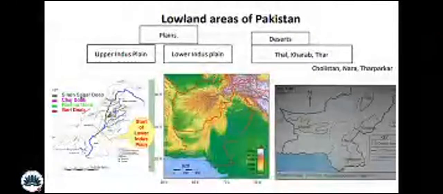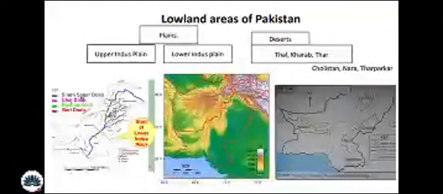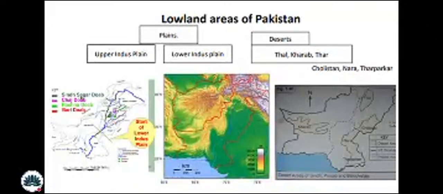And the lowland areas: desert and plains. Plains consist of the Upper Indus Plain and Lower Indus Plain, while the deserts are Thal, Kharan, and Thar. The Thar is divided into three sections: Cholistan, Nara, and Thar Parkar.